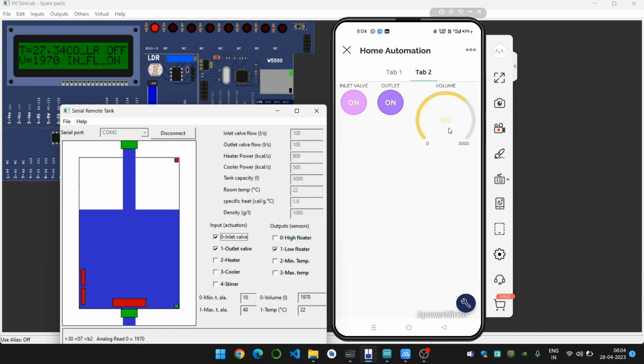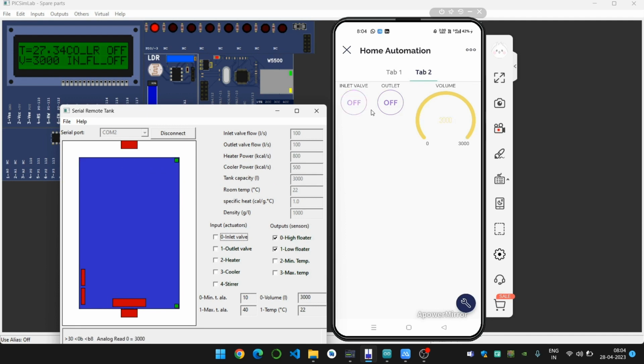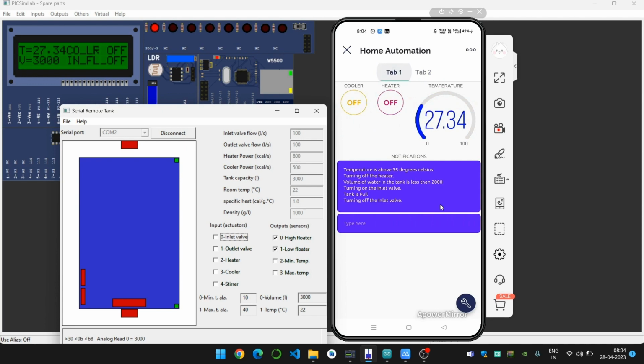When the water level is less than 2000, the inlet valve is turned on automatically and it tries to maintain that water level. We will turn on the outlet valve and the inlet valve will now fill the tank, and when it reaches 3000 liters, it will turn off automatically. As you can see, the inlet valve turned off automatically. We will check our notifications.